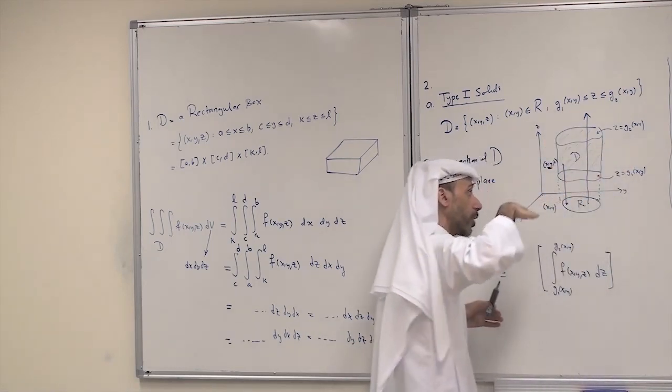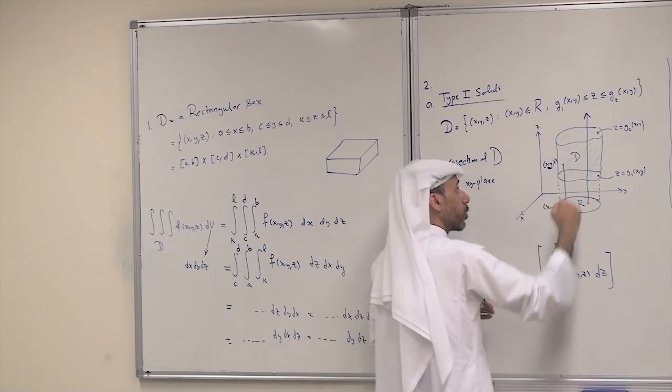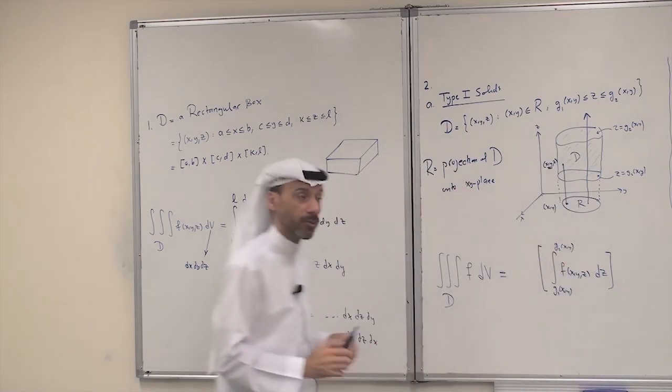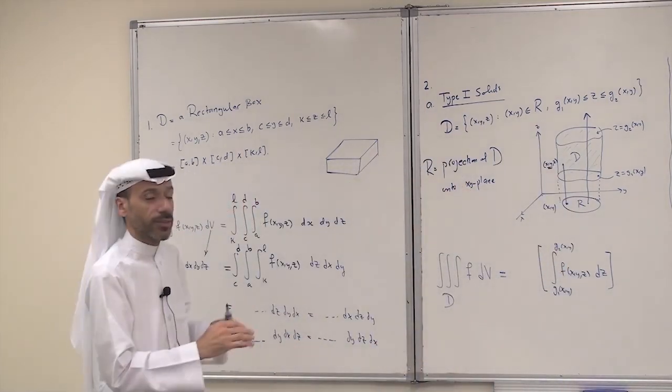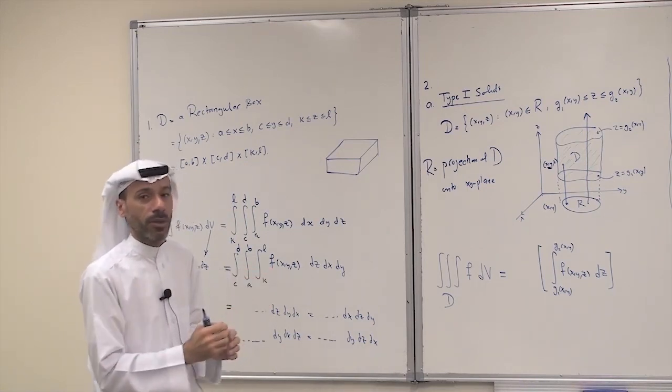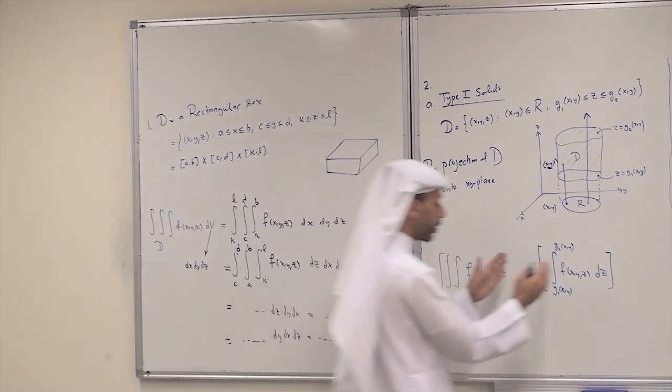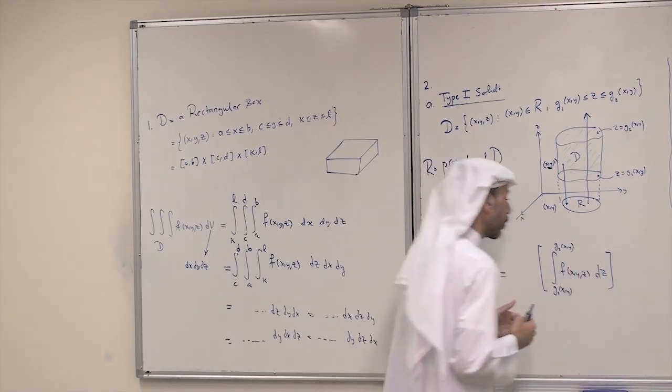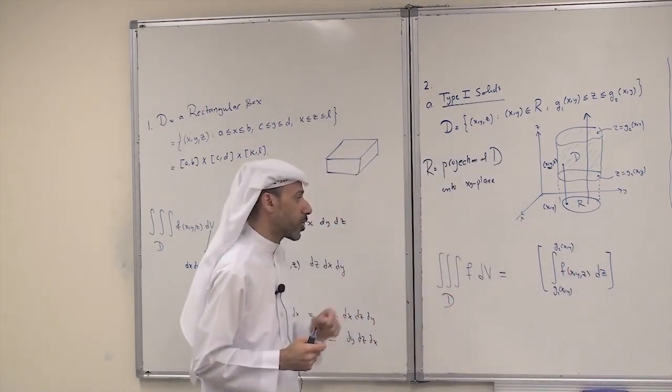Where you enter is the lower and where you leave is the upper. If you recall what we did in double integration, it is really similar. So we have to start with the integration with respect to z.